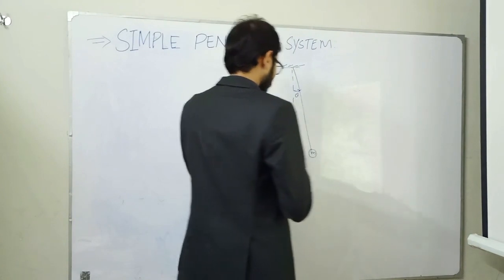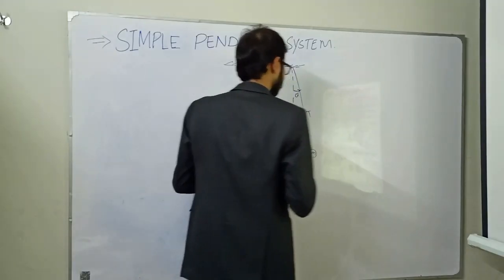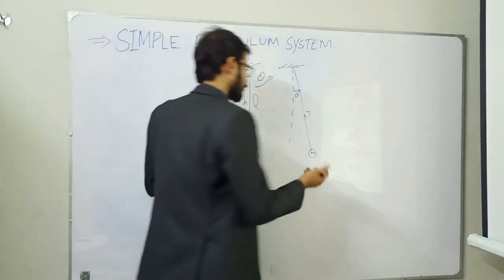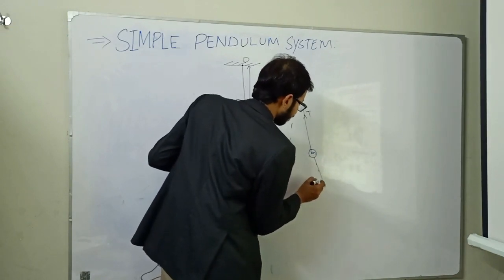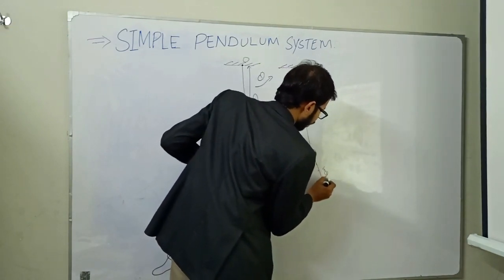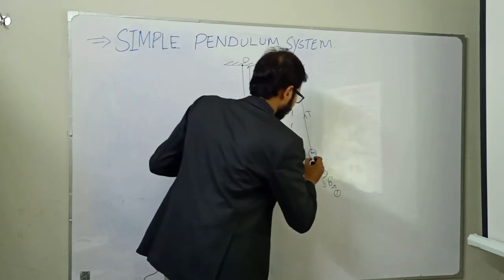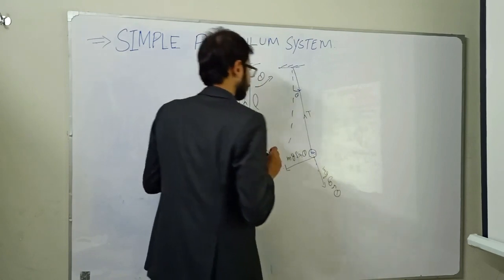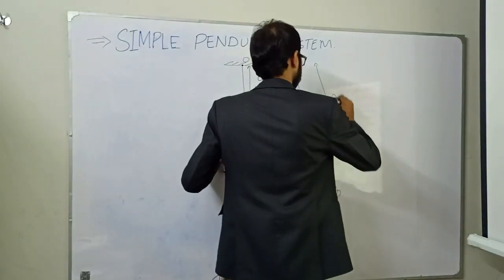The tension in the string will be T, and the weight will resolve into two components: the parallel component will be mg cos theta and the normal component will be mg sine of theta, and the length of the string is L.